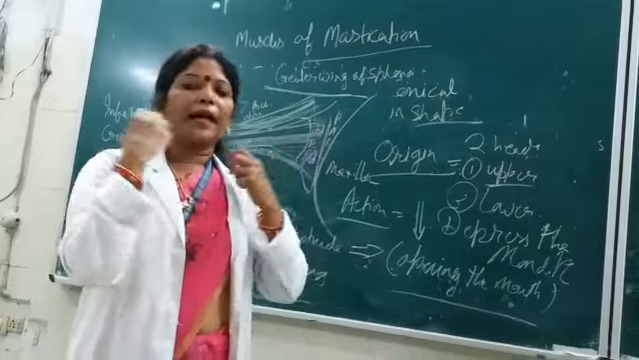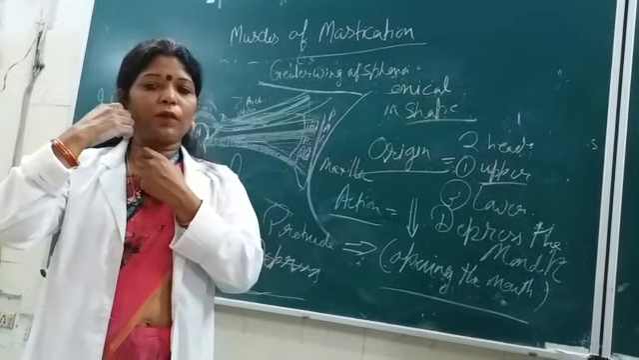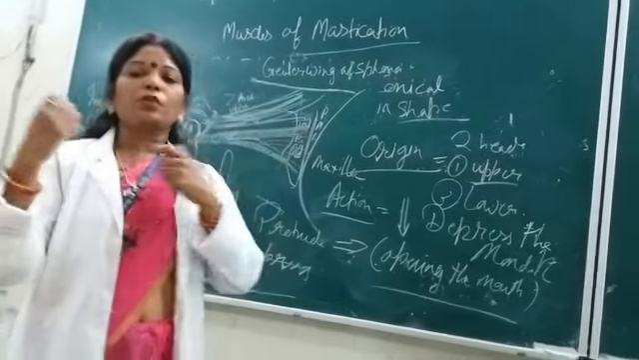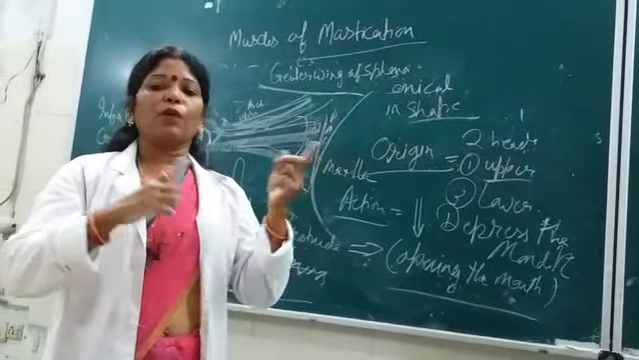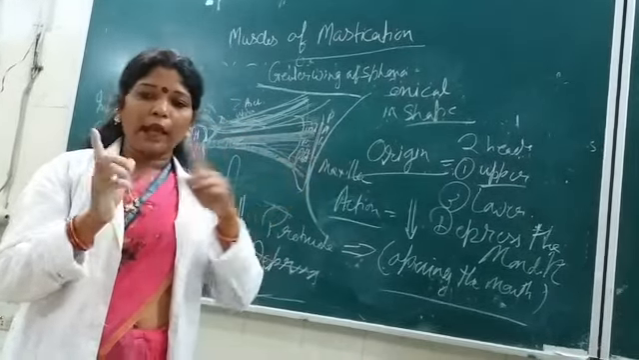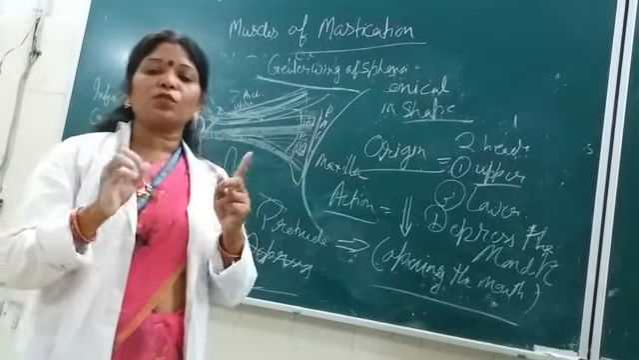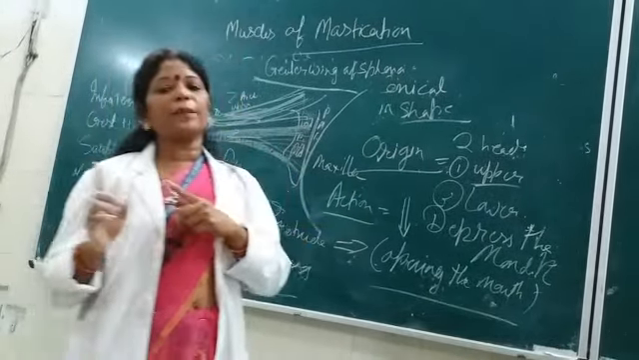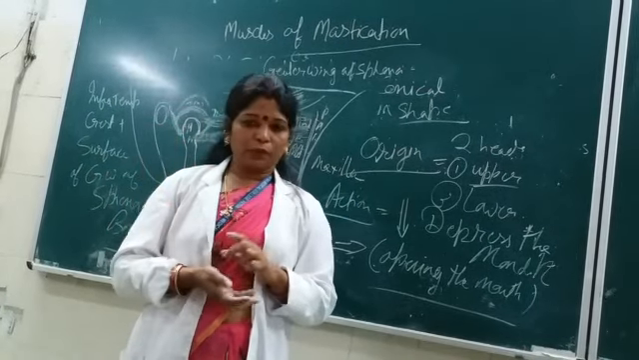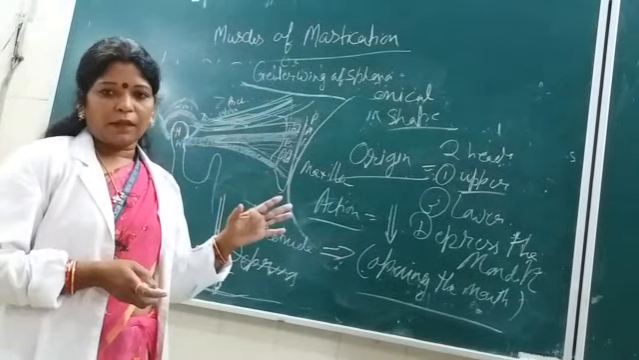In side to side movement, what happens? When the right side lateral pterygoid contracts, the opposite side medial pterygoid contracts, and vice versa. That means one side medial pterygoid and the opposite side lateral pterygoid will contract. So alternate contraction of these two pterygoid muscles will help in the side to side movements at the temporomandibular joint. Okay, so it was a very important topic.